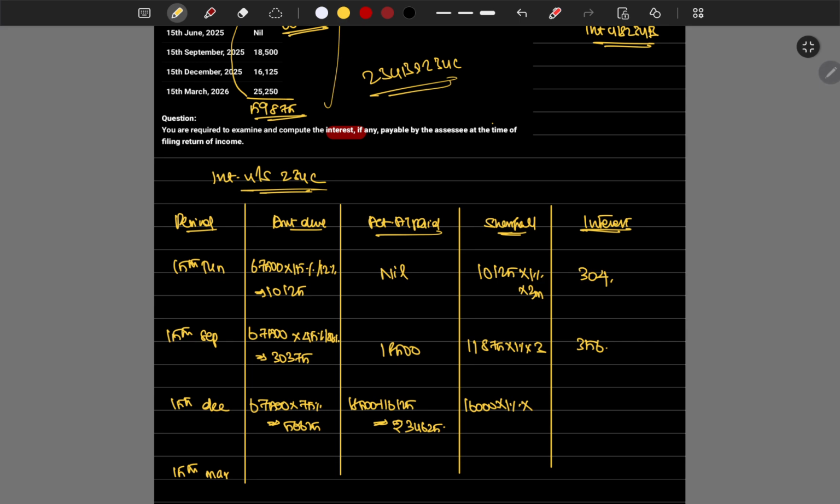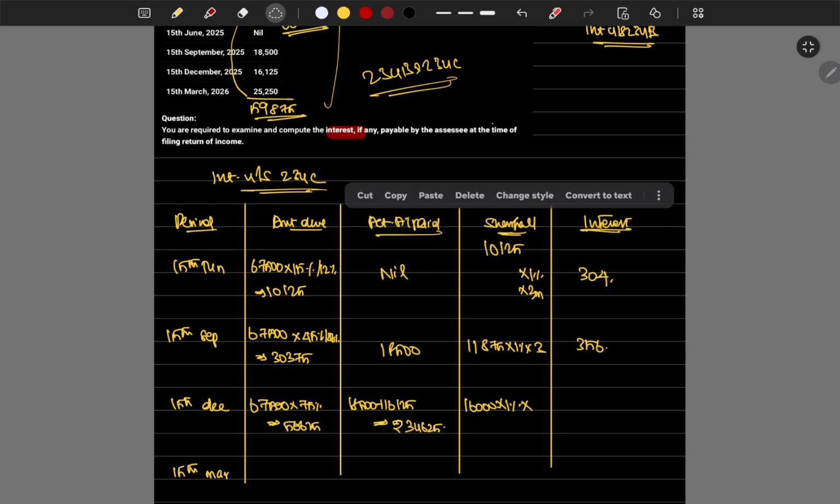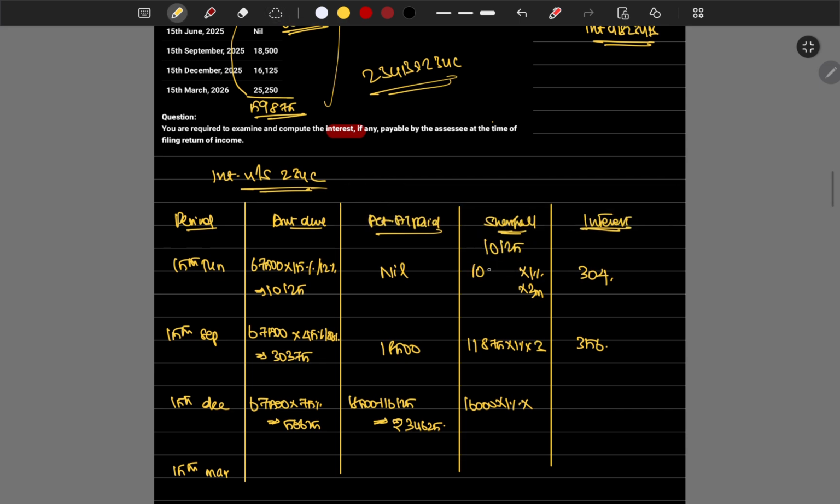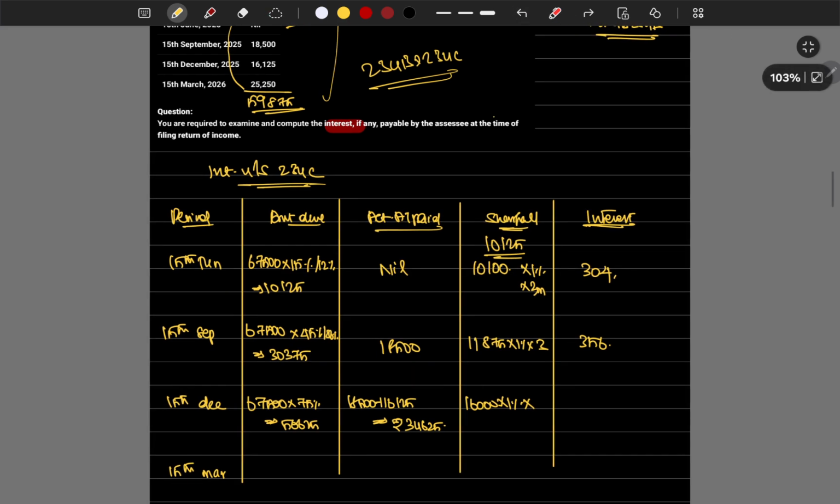Another thing I have missed to tell, which is we have to round off the shortfall amounts to the nearest multiple of 100. Not the nearest above, lesser than 100 of that amount. Here it has come to 11,875, so 11,800 will come here. 11,800 into 1 percentage into 3, which is 354.